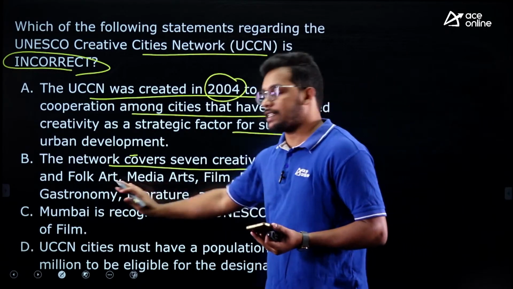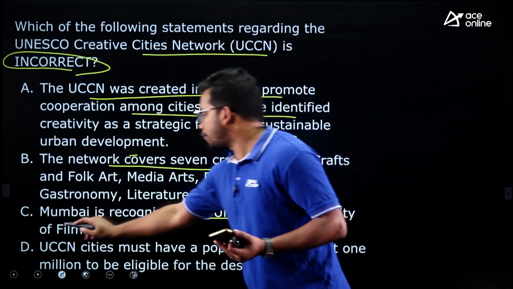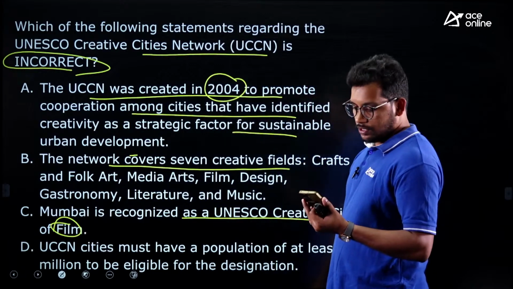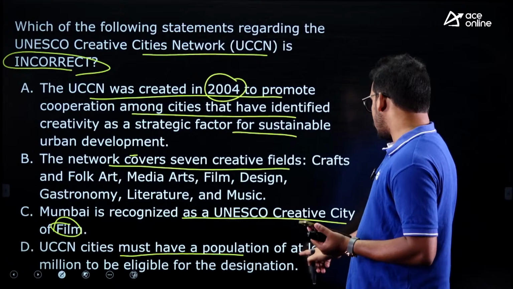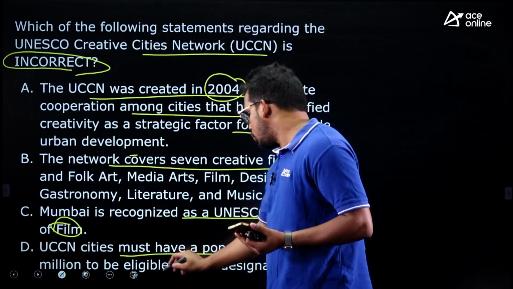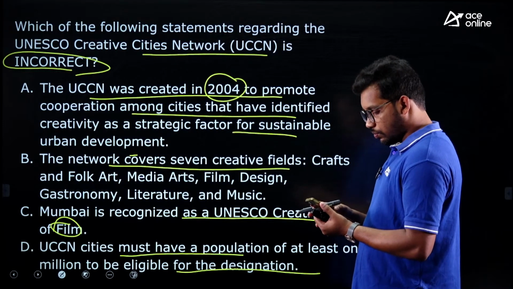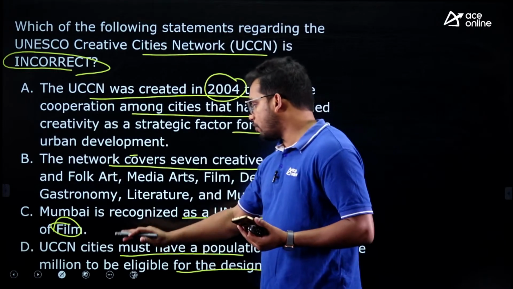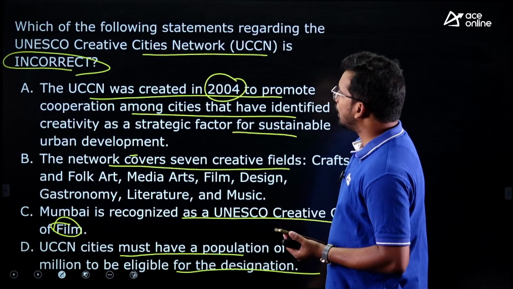Third: Mumbai is recognized as a UNESCO Creative City for film. Last: cities must have a population of at least 1 million to be eligible for the designation. They have kept the condition that there should be 1 million people in the city. So which one is incorrect?